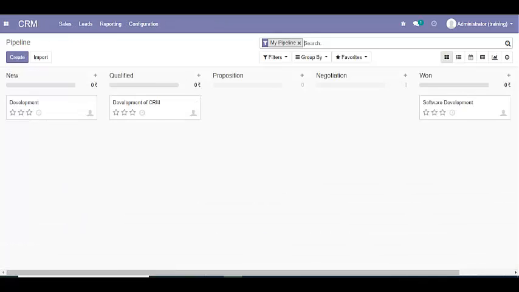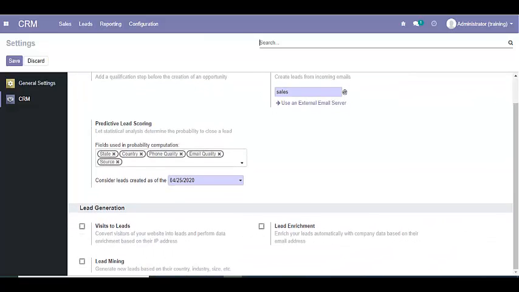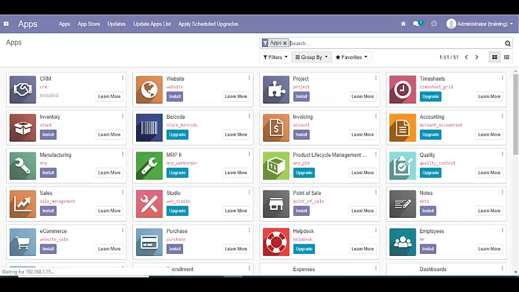Now let's see how to create leads or opportunities from the website contact form. To do that, you need to install the website module.